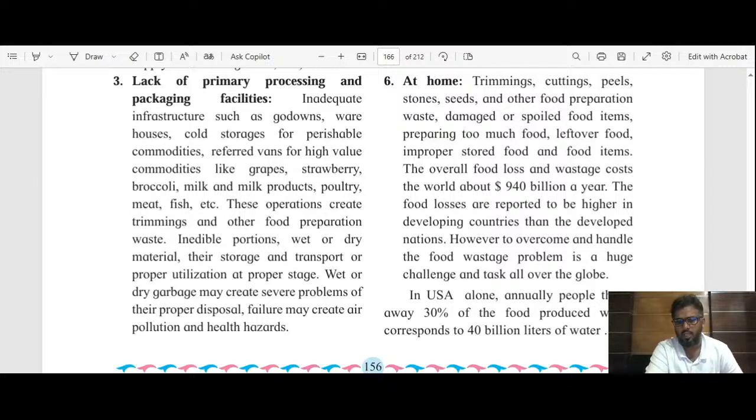So inedible portions are there in the different kinds of crops, in the fruits, vegetables. Then wet and dry materials are there, all these things are removed and they are considered as waste. Now we need to dispose of this material, otherwise it may create hazards for us by creating pollution.